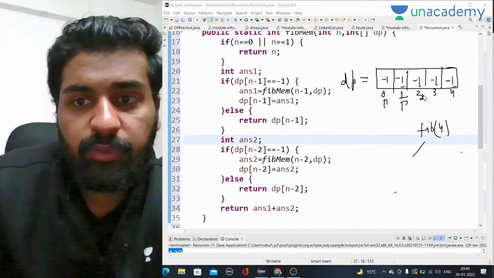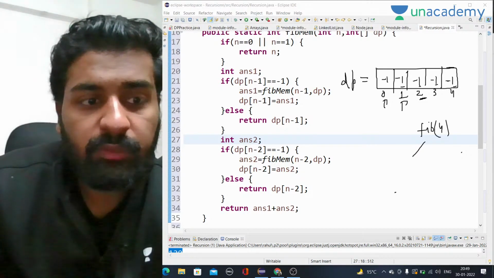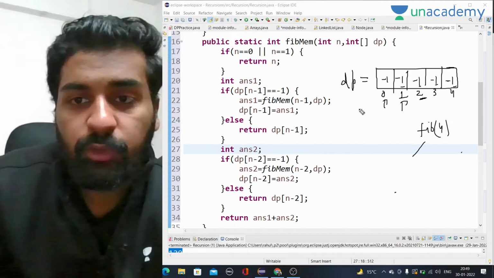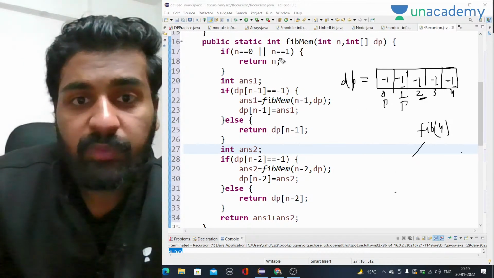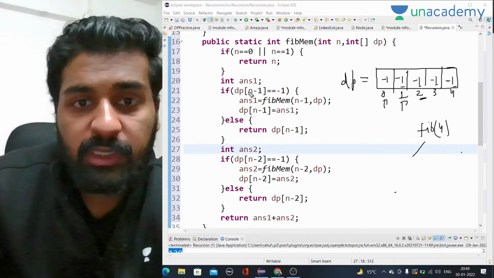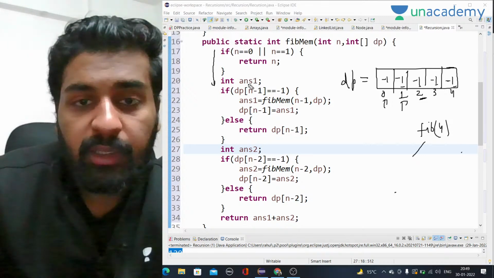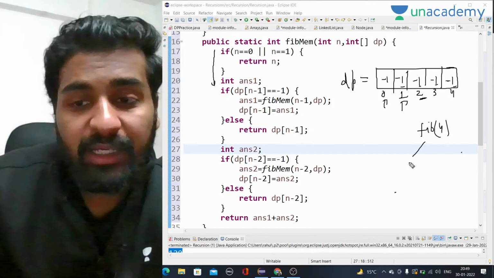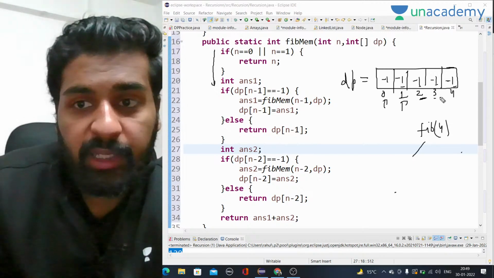So we started with fib of 4. We want to calculate the fourth value. So how are we going to calculate it? First of all, the code starts from here. It will see dp of n minus 1. So for fib of 4, I need fib of 3 and fib of 2. I need these two values.